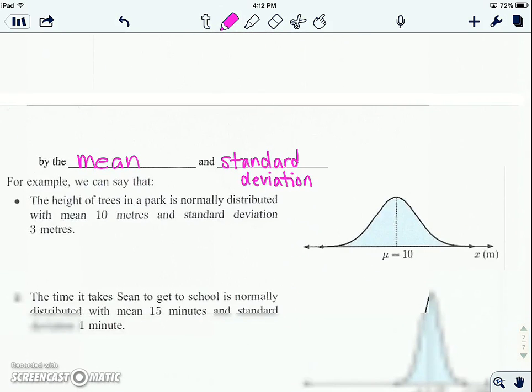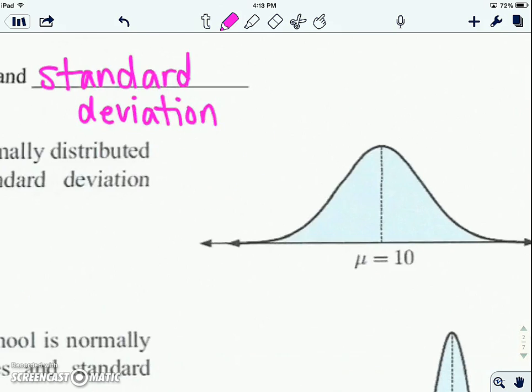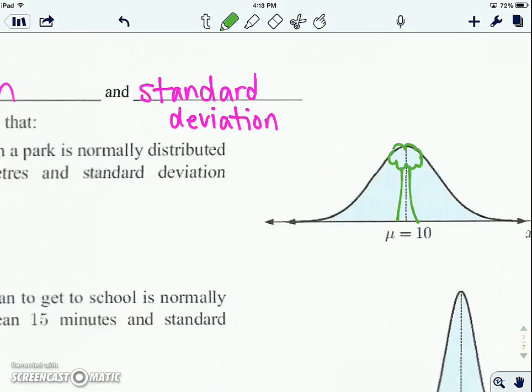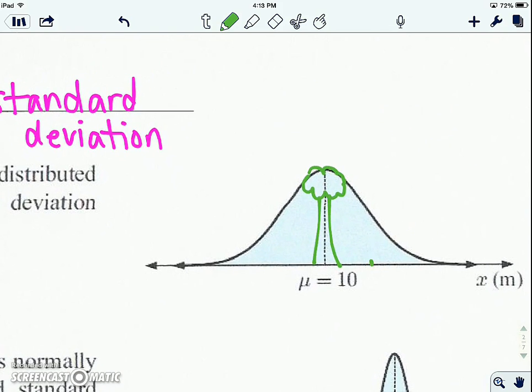Okay. For example, we can say that the height of trees in a park is normally distributed with a mean of 10 meters and a standard deviation of 3 meters. So we have, on average, the trees are this tall, with a standard deviation of 3. So 10 plus 3 is 13, 10 minus 3 is 7. And so the majority of the trees are going to land in here. And then we'll have some taller or shorter. But the typical tree would fall in there.